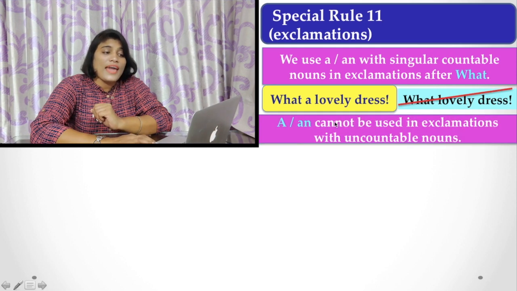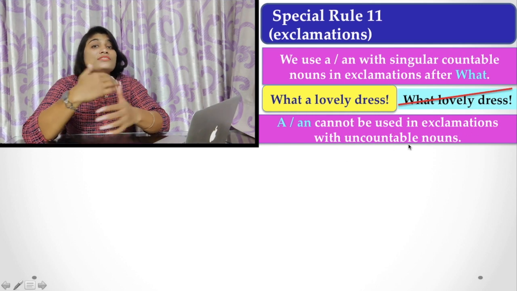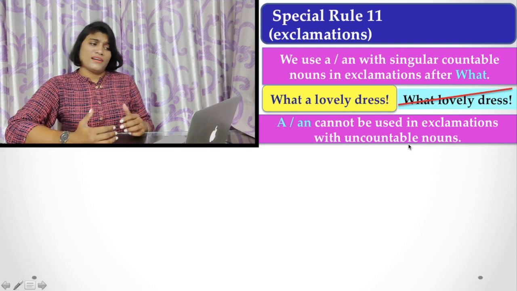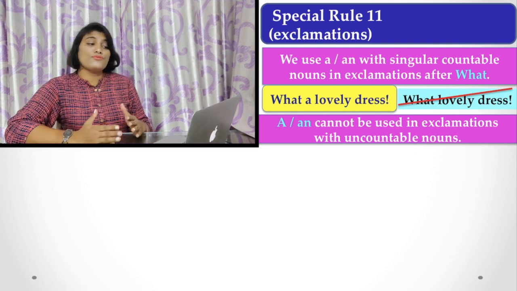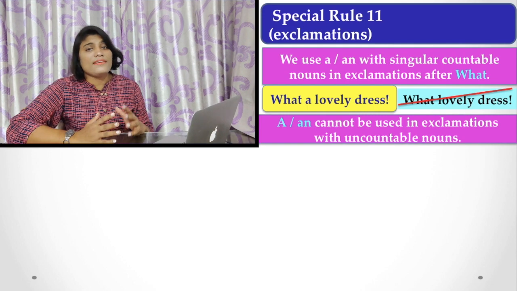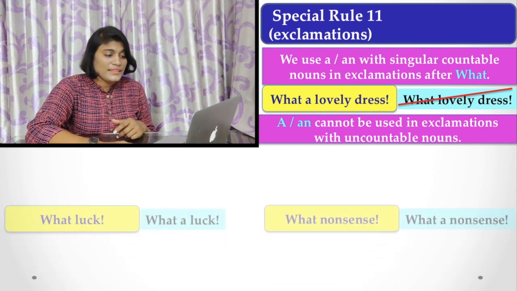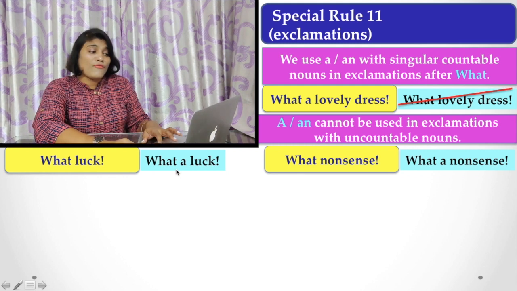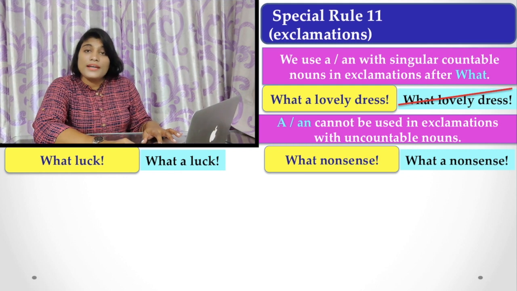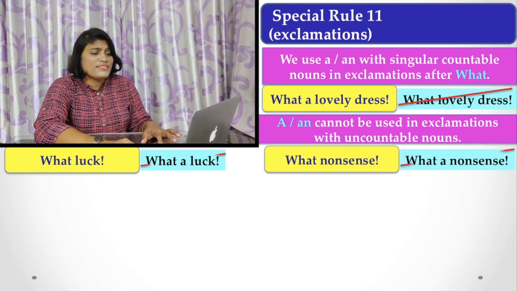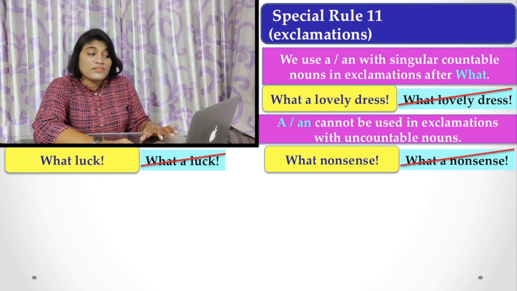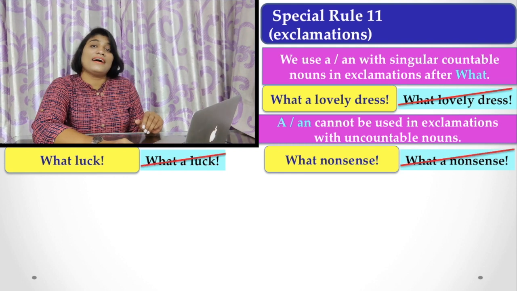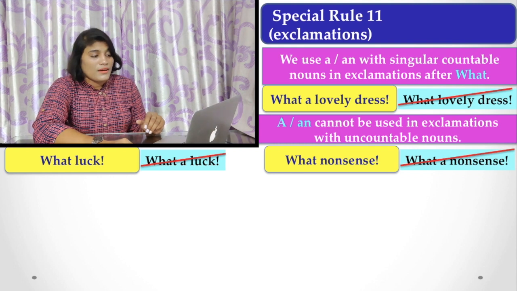Similarly, a or an cannot be used in exclamation with an uncountable noun. If they are uncountable nouns, we do not use an article with that word. That is, what luck, but we do not say what a luck. Similarly, what nonsense, but we do not say what a nonsense, because nonsense and luck are uncountable nouns.